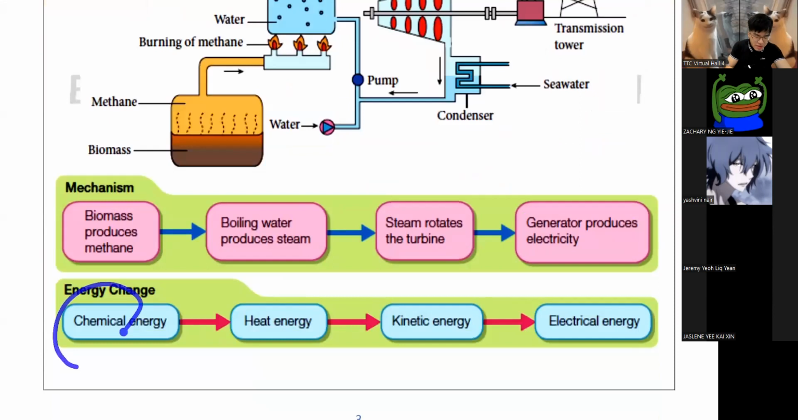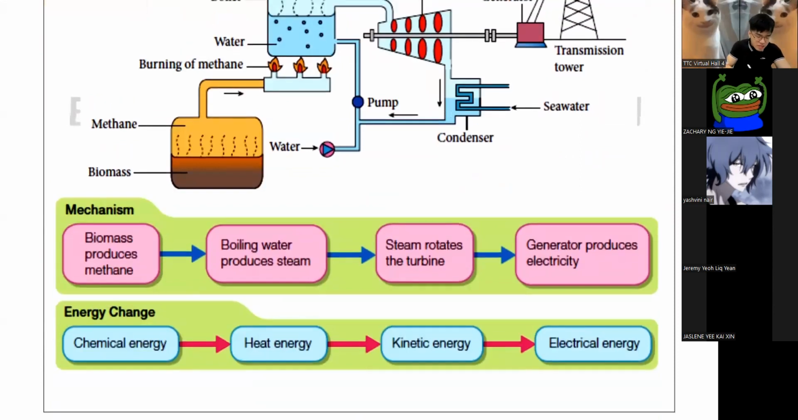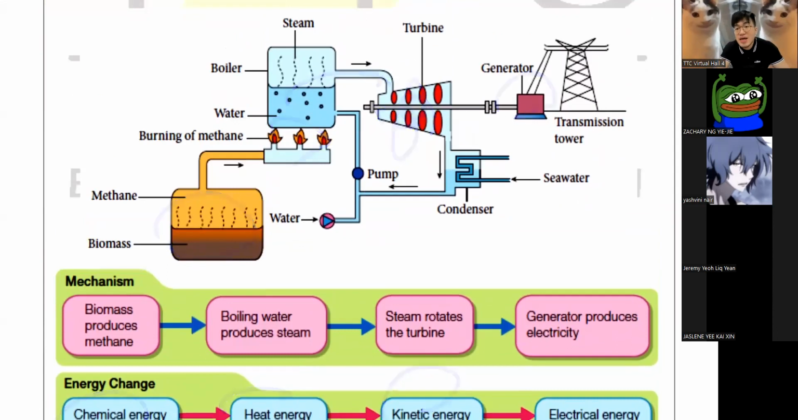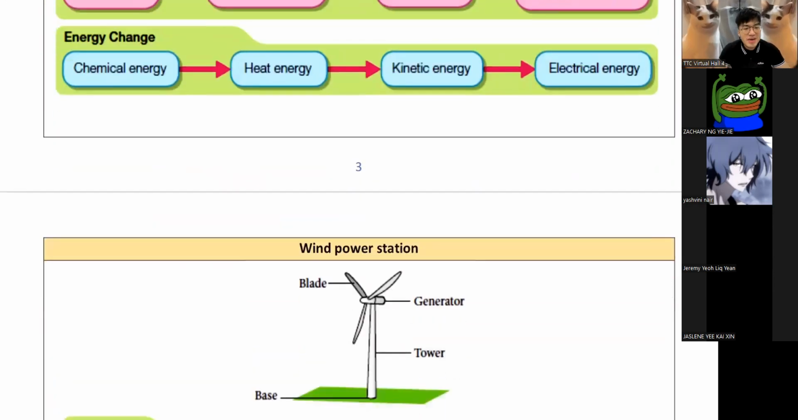It will change from chemical. This is like your thermal power station, change from chemical to heat, and then this thing changes to steam, spins the turbine, kinetic, and then you get electrical. You see, all the power stations are the same. They spin a turbine, get electricity. Okay, end of story. Anyway, moving on.